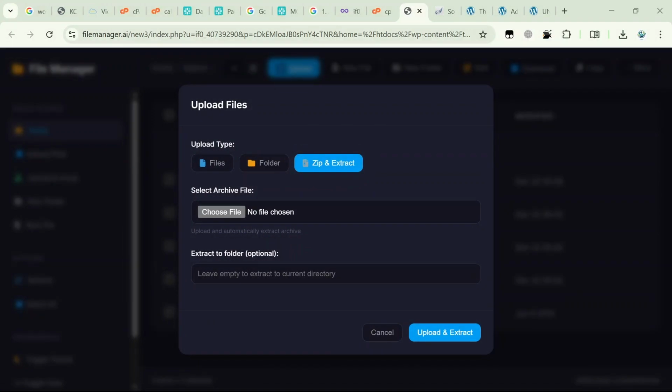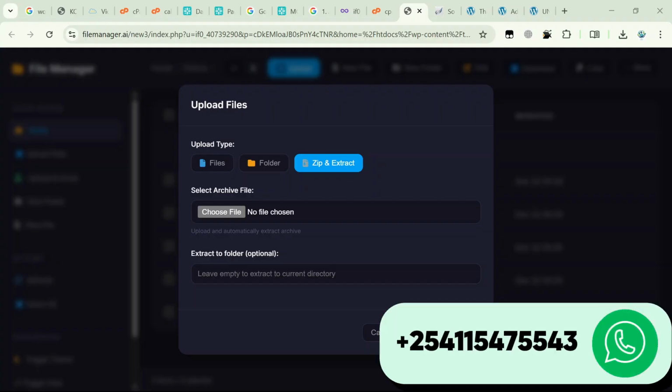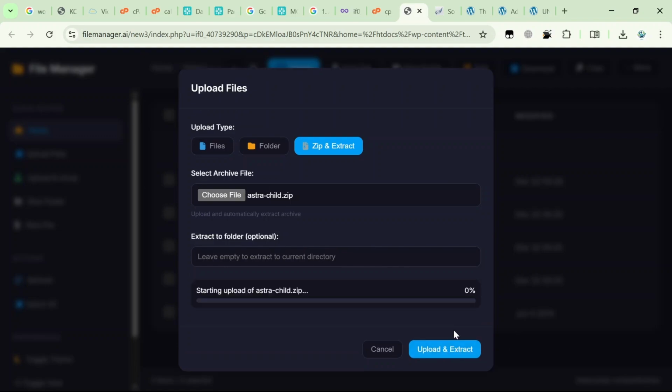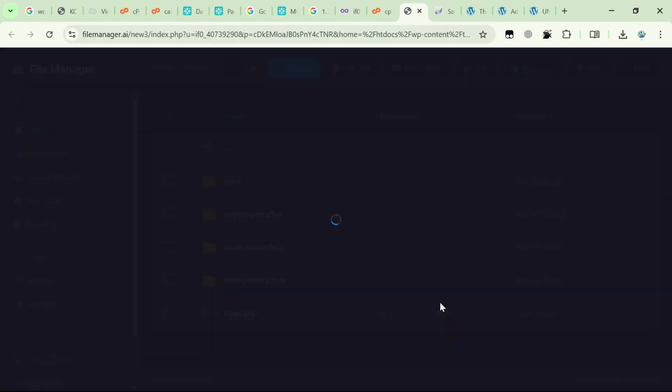Now to get this zip file, use the number on the screen to contact me on WhatsApp, and I'll send you the link to this file, or I'll just forward this file to your WhatsApp account. Once you have this particular Astra child theme, you'll upload and extract it. It will take some time. Once done, here it is.